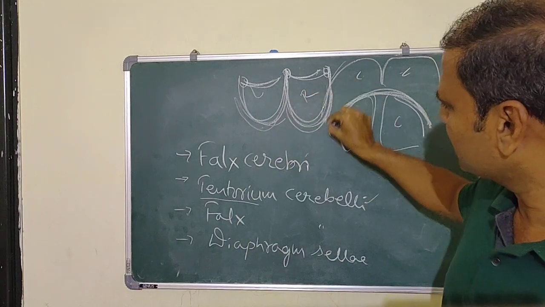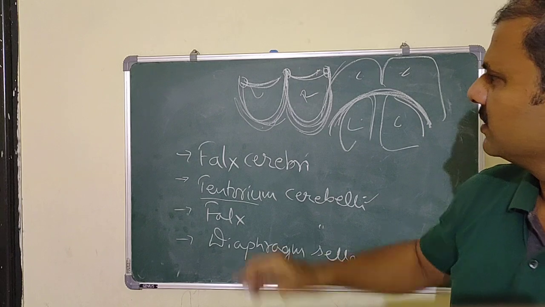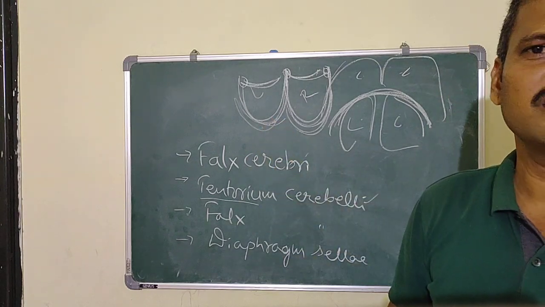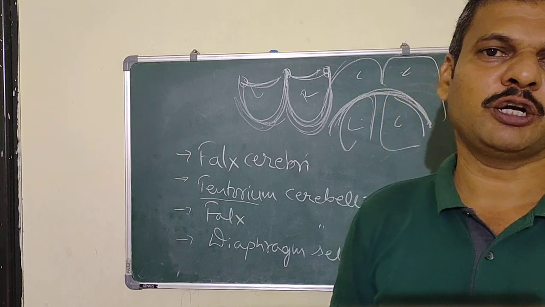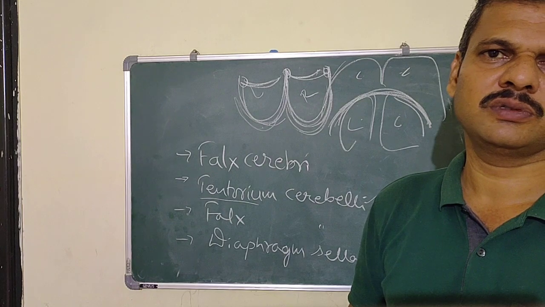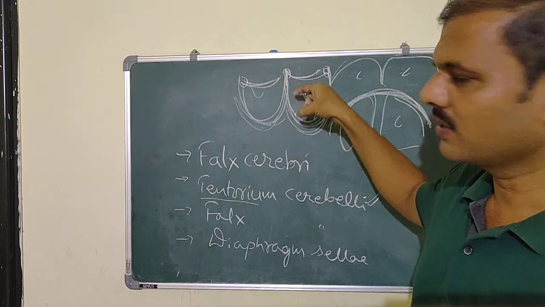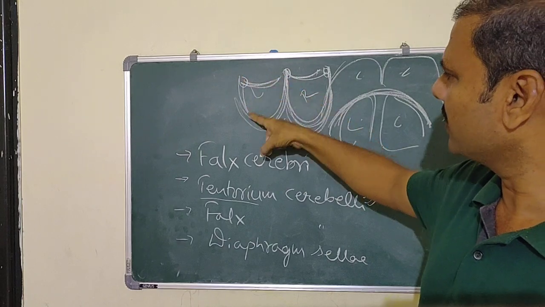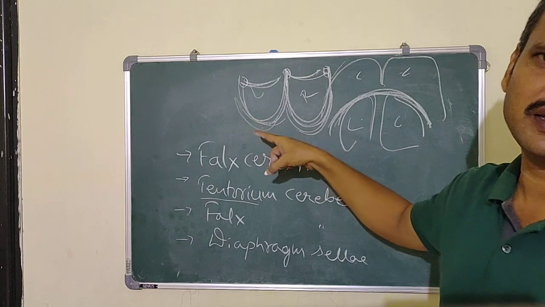So here is a transverse sinus, here is a transverse sinus. This is the tentorium cerebelli which separates the posterior part of the cerebrum from the cerebellum. This is the second tentorium cerebelli, which is U-shaped, with a pointed free part and an attached part. And here also there is a formation of the transverse sinus.